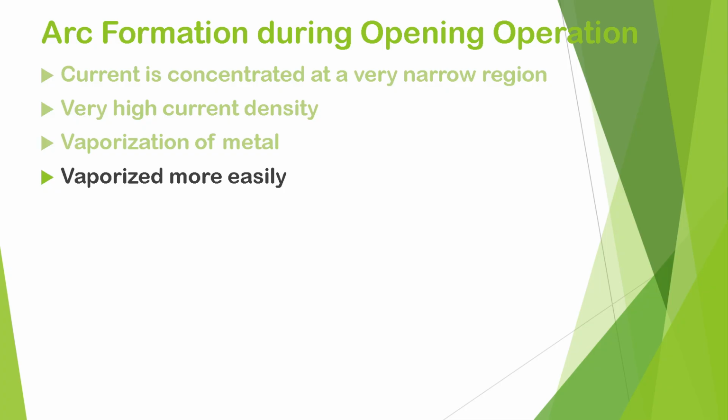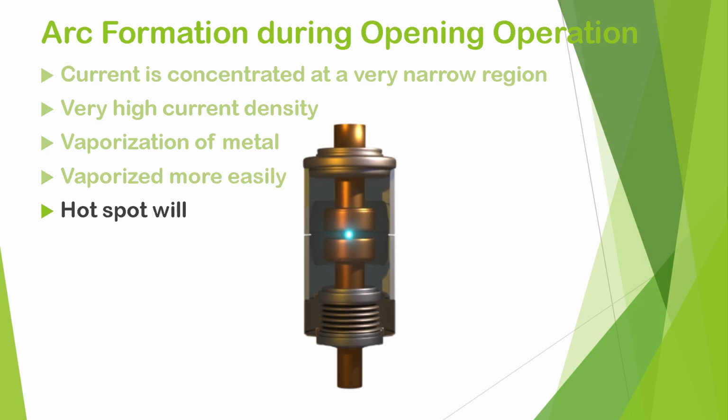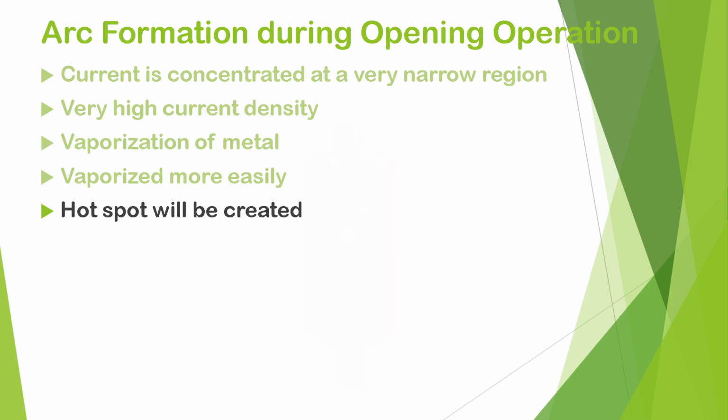As per the rule of nature, the contact surface becomes a point before it will finally detach. And during this process, the current has to pass. That means the fault current has to pass through that narrow region during final detaching of contacts. And due to this narrow region, the temperature of that spot will rise and a hot spot will be created, and the temperature will cross the melting point of the metal of the contact surface. Moreover, the surrounding is vacuum, so the metal can more easily be vaporized.